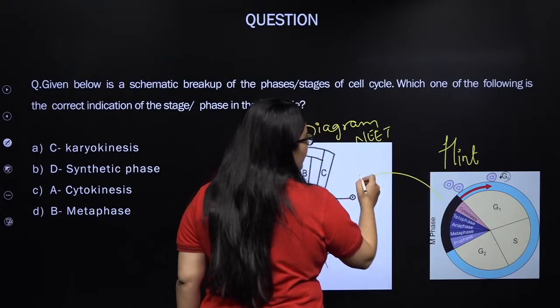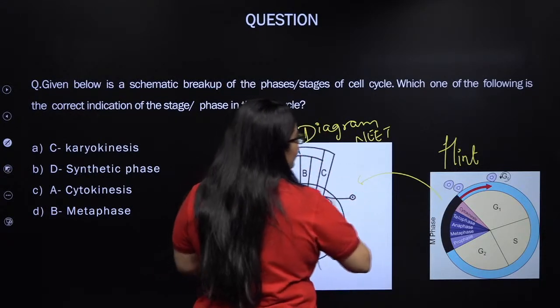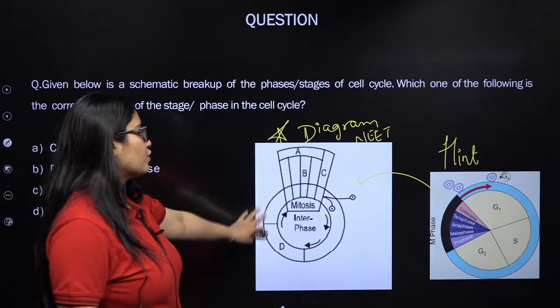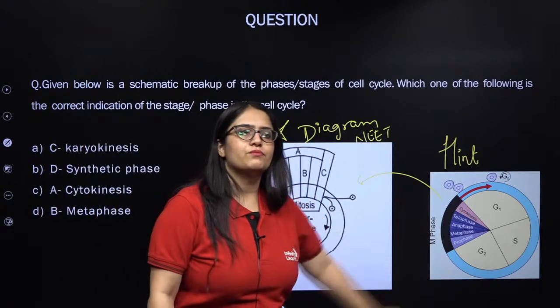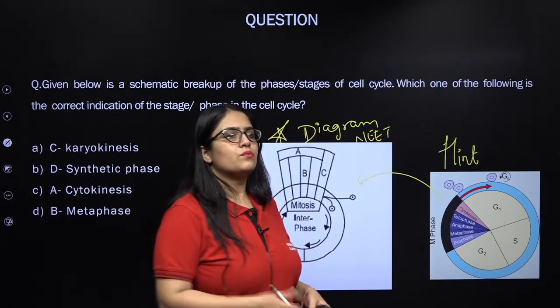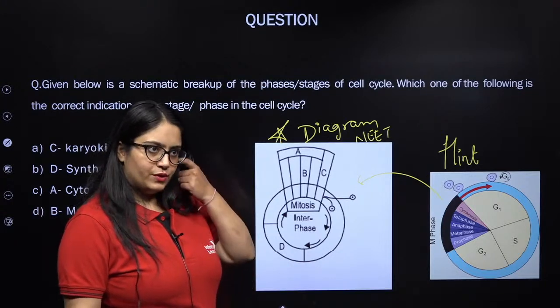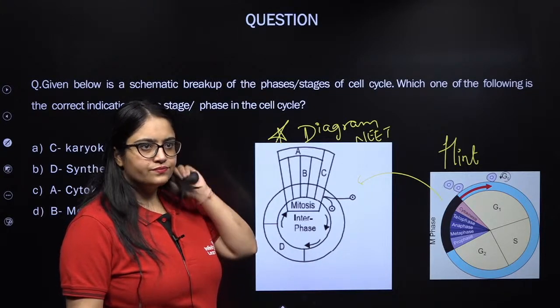So try to relate this diagram with the other diagram and try to get the answer. This was the part of the actual question and this is the hint I am providing. This was how you were supposed to identify the right answer. Come on, Rajesh, tell me, what do you think is the right answer?